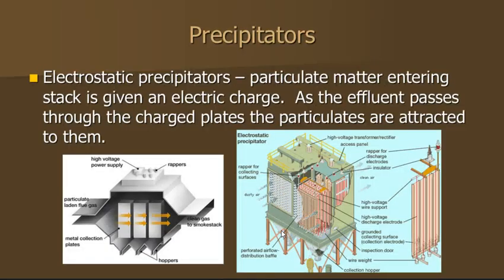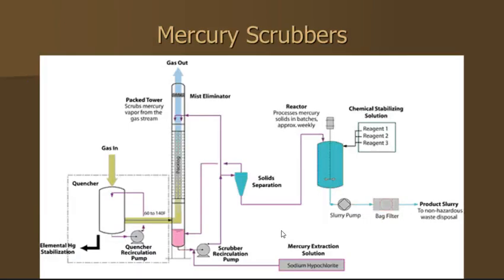Now the other thing that you want to get out is the particulate matter, okay? These are the really fine particles. And we use electrostatic precipitators for that. These are charged plates, so as the flue gas, which is an effluent, right? Anything coming off of something fluid is an effluent. So as it goes through these plates, the particulates, which are already charged, are going to be attracted to these charged plates, and then they, of course, never leave the precipitator, and you can clean all that out and send the waste to landfill. That's where the fly ash goes as well. The bottom ash and the fly ash, those go to landfill too.